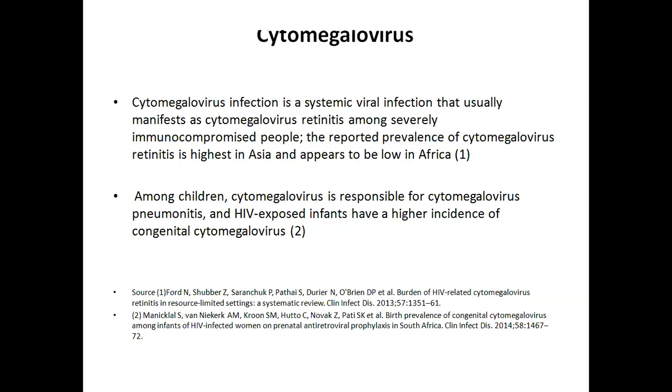Screening our patients for CMV retinitis is not very cumbersome. We can always refer patients who have less than 200 CD4 or less than 100 CD4 to the ophthalmology outdoor. We can ask for just an indirect ophthalmoscopy, and the patient can be screened for cytomegalovirus infection.